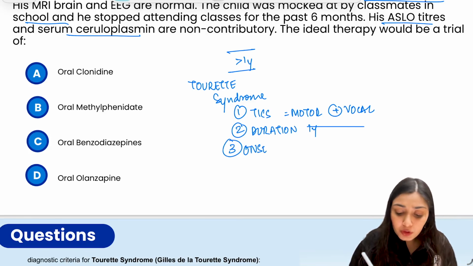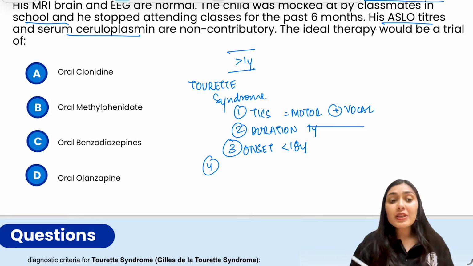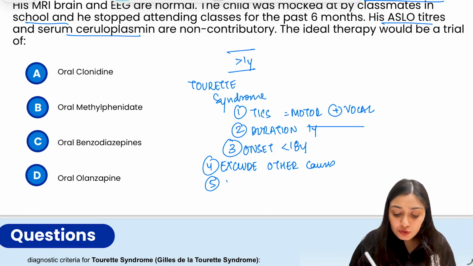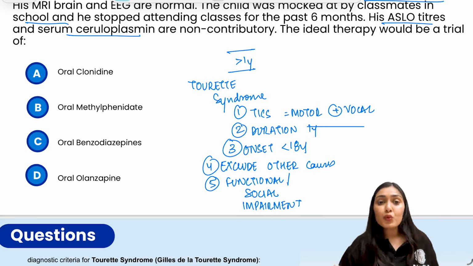Onset should be before the age of 18 years. Then there should be exclusion of other causes. And lastly, there should be functional or social impairment. All of these we see over here. So the diagnosis we have established is Tourette syndrome.